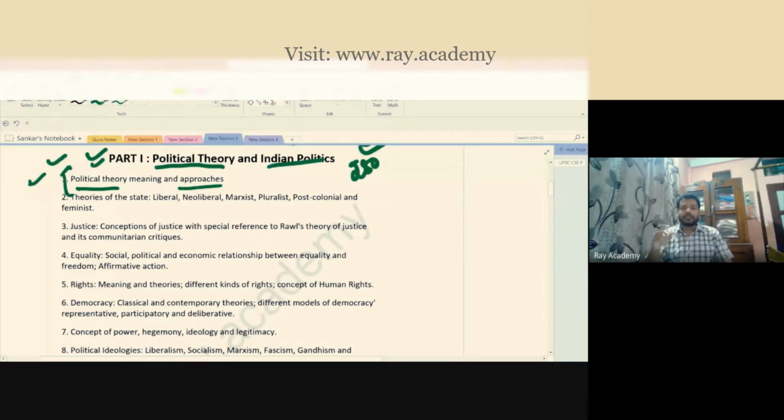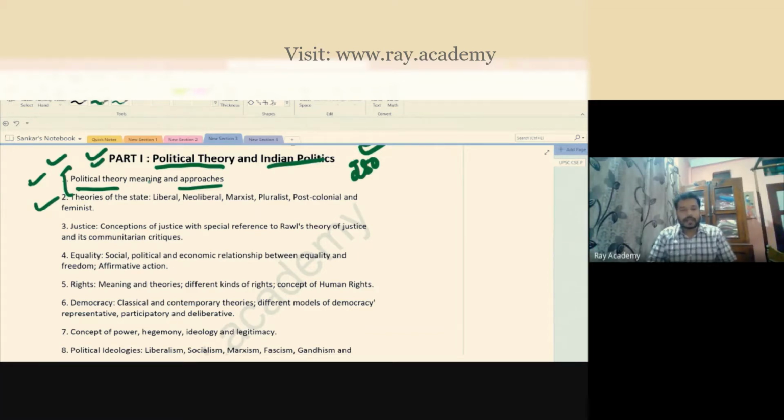Okay, let's say for example, what liberals have said about political theory. What is the Marxist approach to political theories? That you try to discuss. What is the meaning of political theory? Then you have theories of the state. Normally, what is the meaning of state? For a general common person, state means government. But in political science, the meaning of the state is much higher than the government.